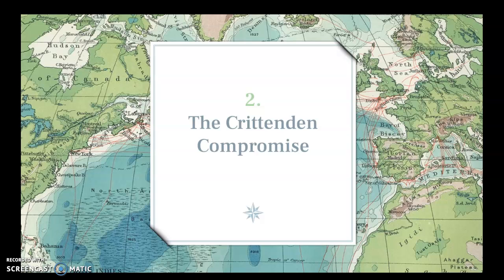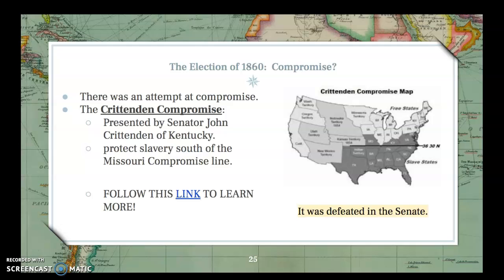It was called the Crittenden Compromise. So this is it, the Crittenden Compromise, presented by Senator John Crittenden of Kentucky. Kentucky is going to be one of those border states between the Union and the Confederacy. Crittenden presented this plan to protect slavery south of the Missouri Compromise line. I'm tracing it with the pointer right now. It's the line all the way back from 1820, the southern border of Missouri, that said slavery could not spread north of this line. So he kind of revived that idea of going back to that original compromise line.